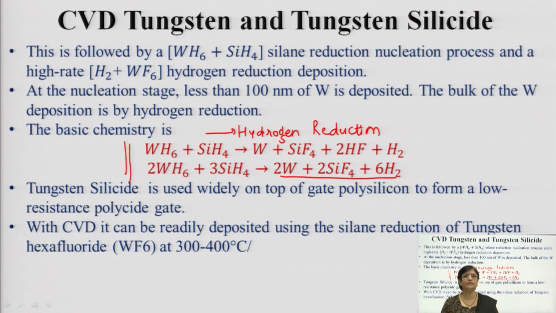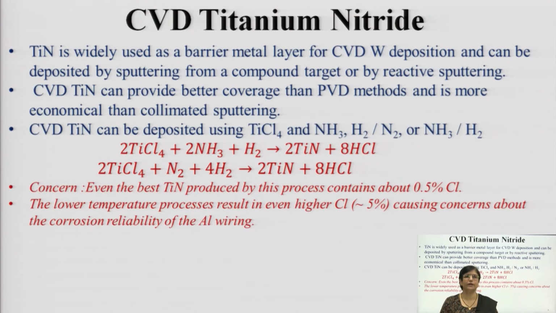Now, tungsten silicides are also used on the top of gate polysilicon to form the low resistance polycide gate. When deposited by CVD, it can be readily deposited using the silane reduction or tungsten hexafluoride, that is WF6, at 300 to 400 degree centigrade. You need not elevate the temperature. Tungsten nitride or titanium nitride is also widely used. Okay, tungsten we have seen, aluminum we have seen.